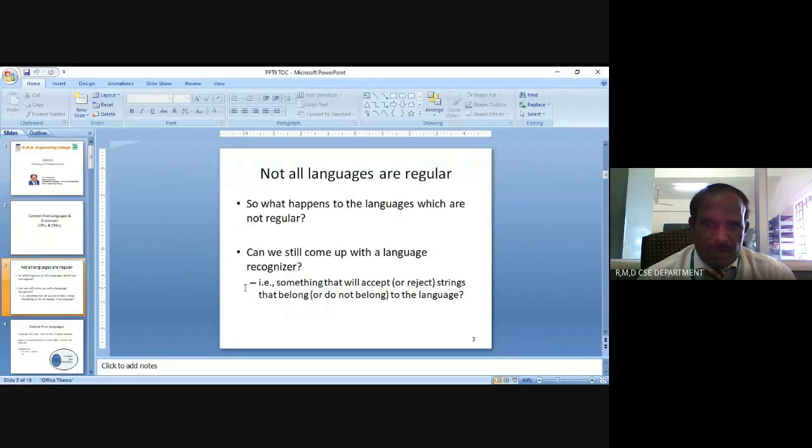Not all languages are regular. So, what happens to the languages which are not regular? Can we still come up with a language recognizer? The language recognizers are finite automata, pushdown automata, linear bounded automata, and Turing machines.